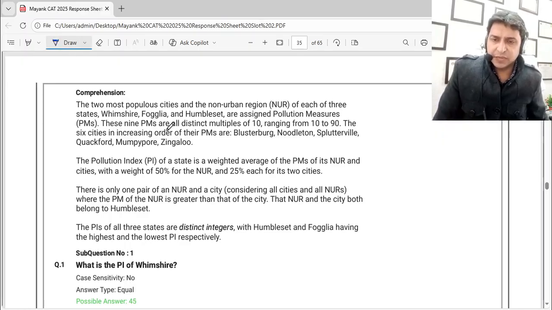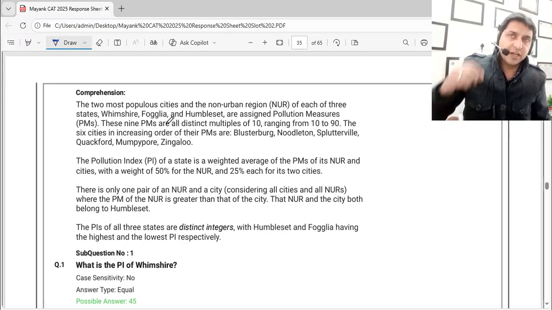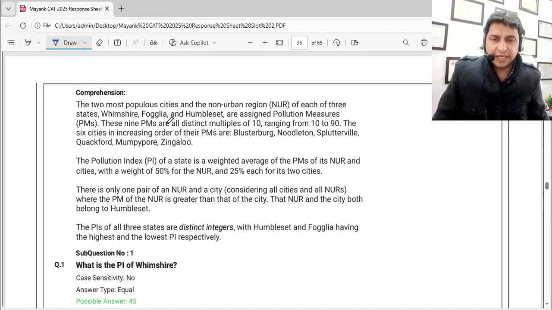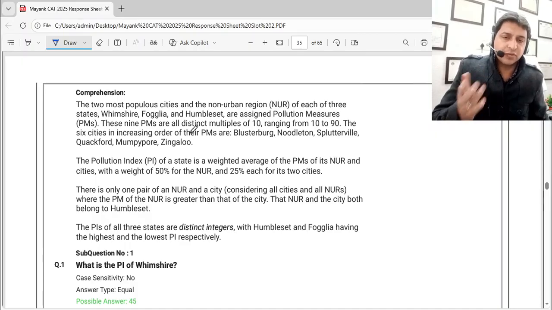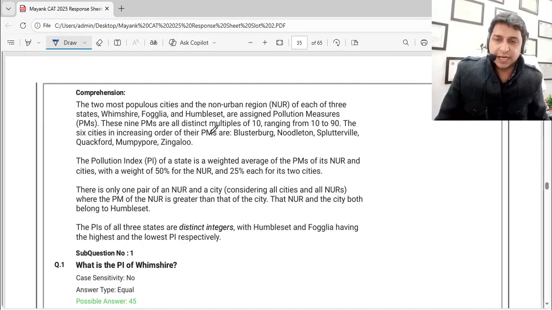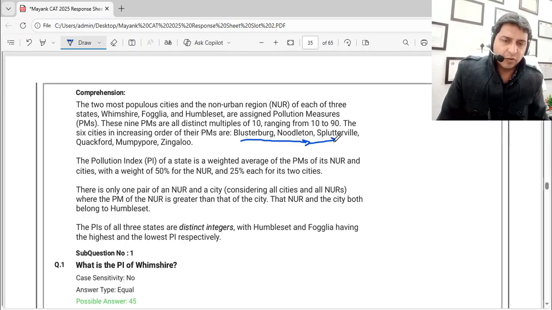These 9 PMs are all distinct multiples of 10, so they are 10, 20, 30, 40, 50 and so on till 90. The 6 cities, because 3 states, every state has 2 cities, so a total of 6 cities and 3 NURs we have. And the PMs for these 6 cities are in ascending order, increasing order. Like B is going to have less than M, N is going to have more than B, S is going to have more than N. So they all are in ascending order.